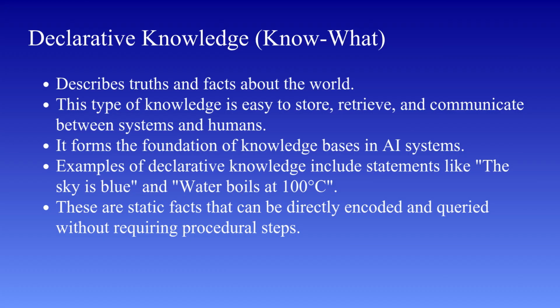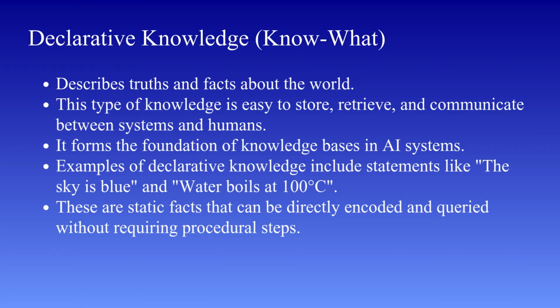However, it's important to understand one limitation. Declarative knowledge tells us what is true, but it does not tell us how to do something. For example, knowing that a car has 4 wheels is declarative knowledge. But knowing how to drive a car, that's procedural knowledge, which we'll discuss next.